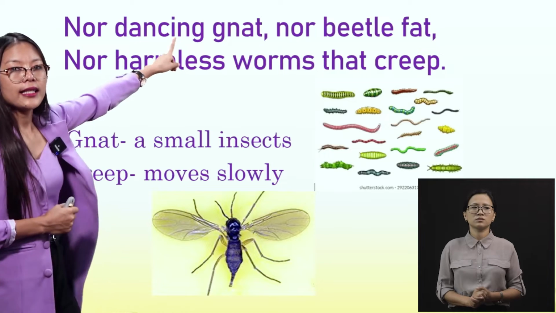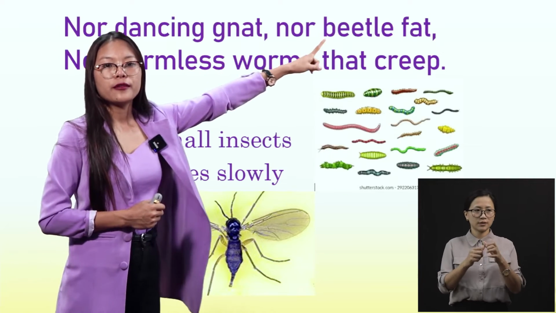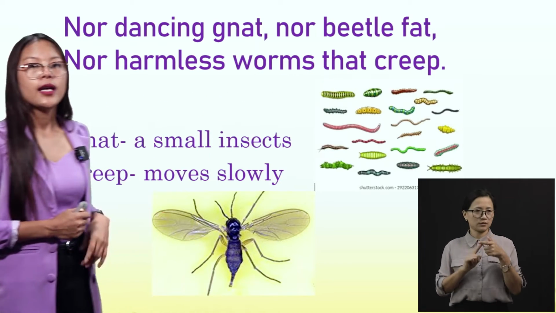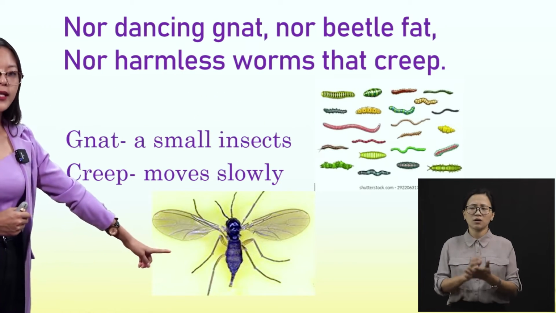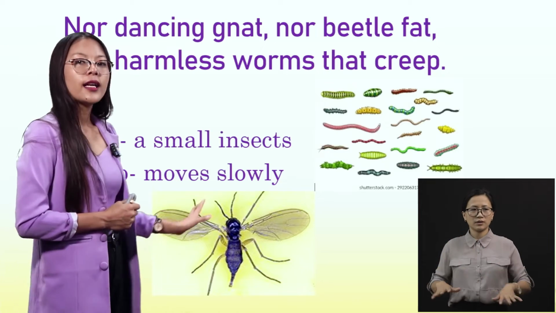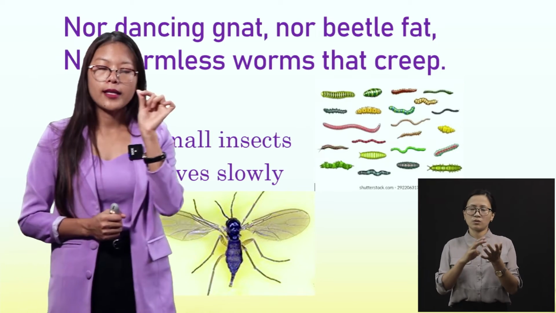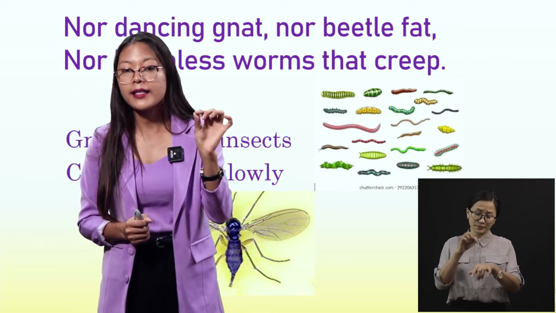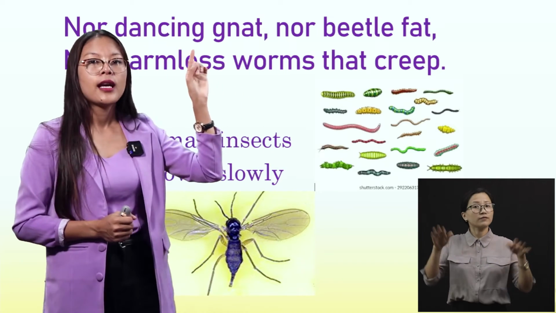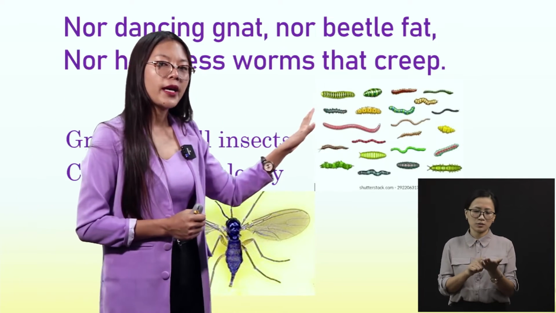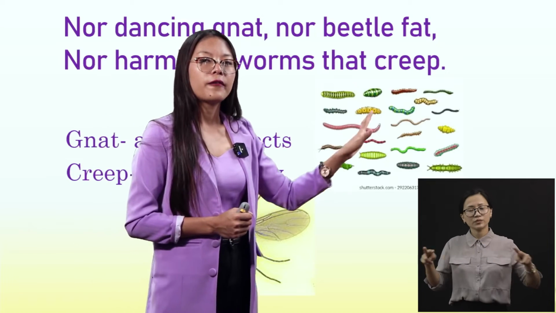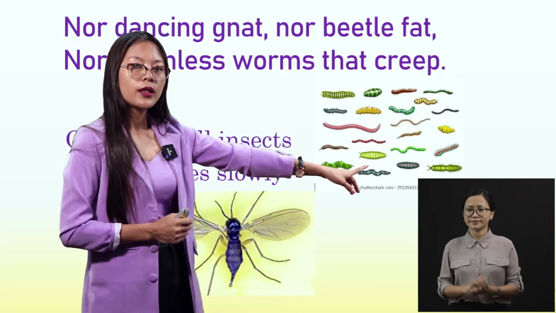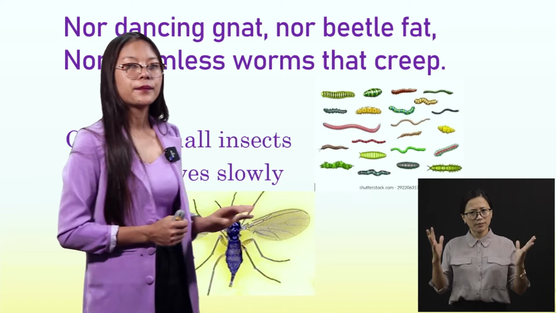Now, nor dancing gnat, nor beetle fat, nor harmless worms that creep. See, a gnat is a small insect. Here is a picture of a gnat. They are small insects like mosquitoes, flies, and all the small flies. They are known as gnats. And worms. See, there are many varieties of worms. I've given some pictures over here. Can you all see the earthworm? See, there are many worms, right?